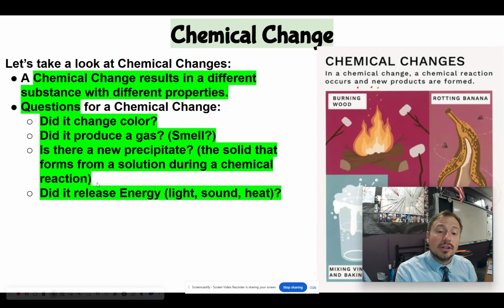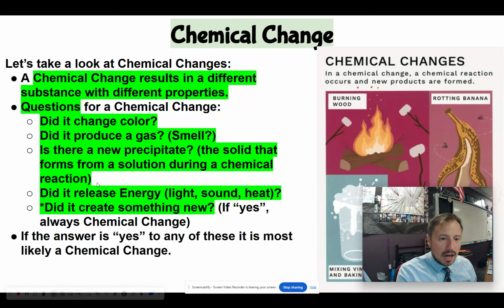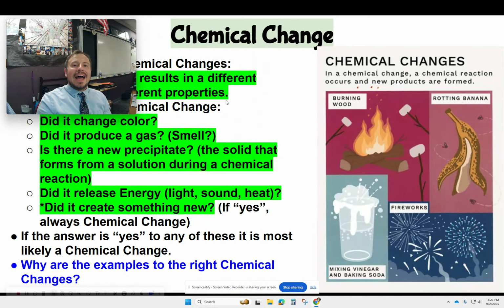Did it release energy as light, sound, heat? And once again, here's the last question that's telling. Did it create something new? If the answer to this question is yes, it is always a chemical change. So like I said, the first four of them, you can answer yes or no to some of these, and that doesn't tell you anything, but that last one is the telling one. So let's take a look off to the right, and let's go over how to use these questions.